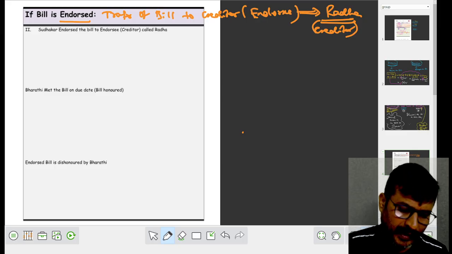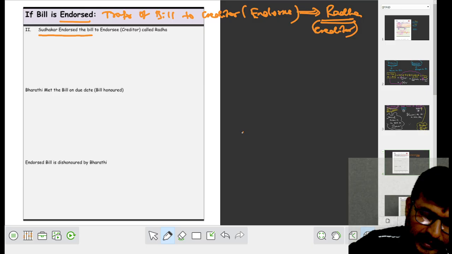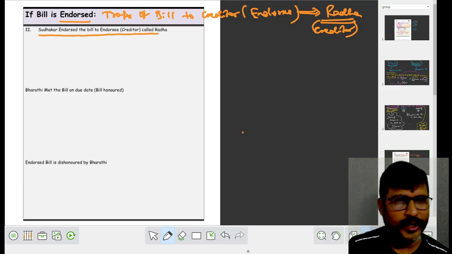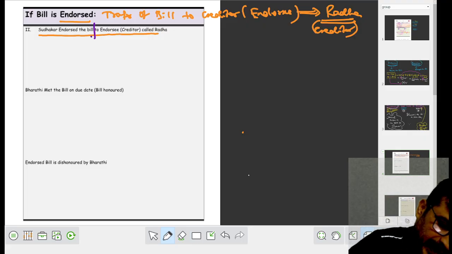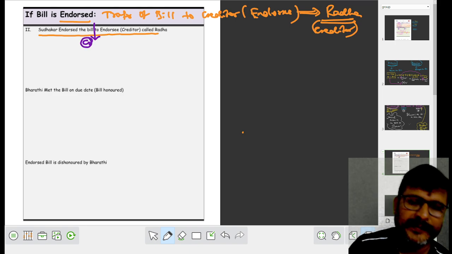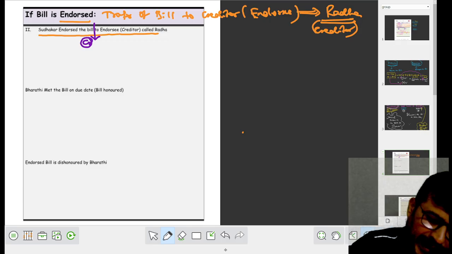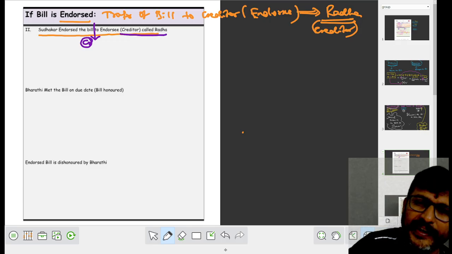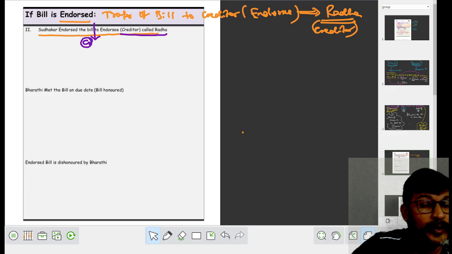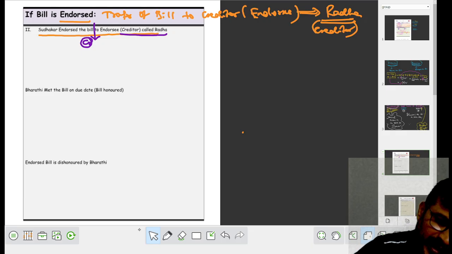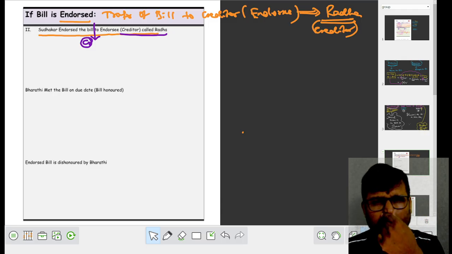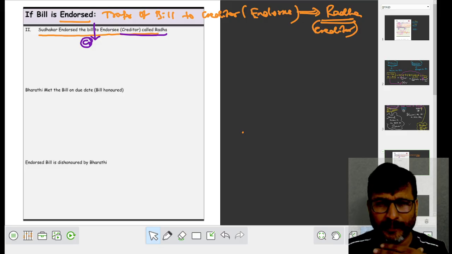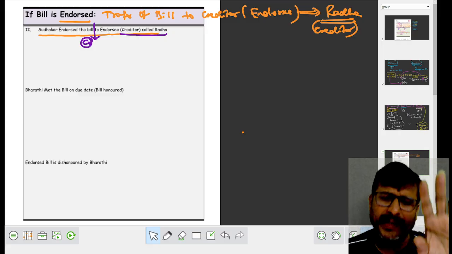Fine. Sudhakar endorsed bill to endorsee called Radha. When Sudhakar endorsed bill, the bill decreases. When the bill decreases, it is to be credited. Good. Here NRC means creditor. Creditor means Radha. When you gave the bill to Radha, your creditor also decreased. है ना? Assume that मैं राधा को 10,000 देना था.